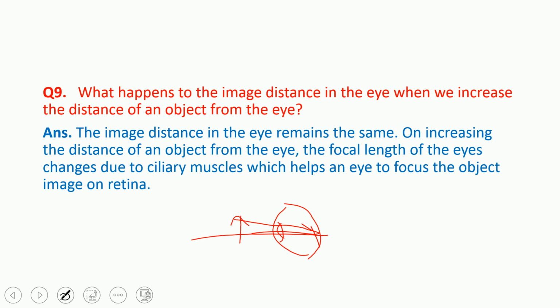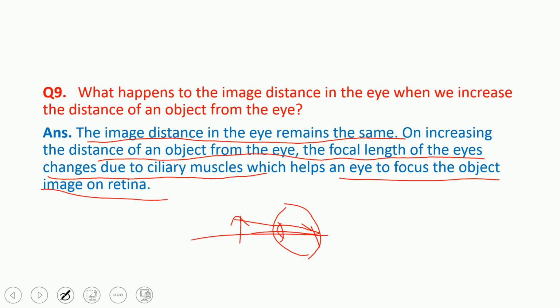Who does it? The ciliary muscles help to change the focal length of the eye lens so that the image falls on the retina. So the image distance in the eye remains the same. That is very important. On increasing the distance of the object from the eye, the focal length of the eye lens changes due to the ciliary muscles, and the eye can focus the distant image on the retina. So even though the object distance is changing, the image distance is not changing.